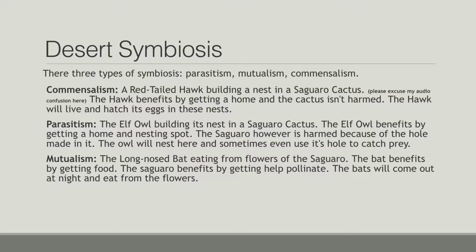As for parasitism, it happens when one of the animals benefits but the other is harmed. This is the case of the cactus and the elf owl, because the owl has to open a hole so it can stay inside the cactus, and this way the cactus is harmed. In mutualism, both animals or species benefit from each other. This would be the case of the saguaro cactus and the long-nosed bat.